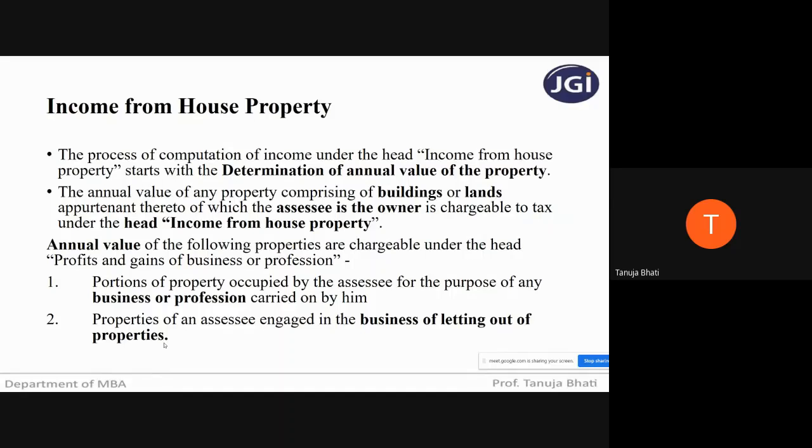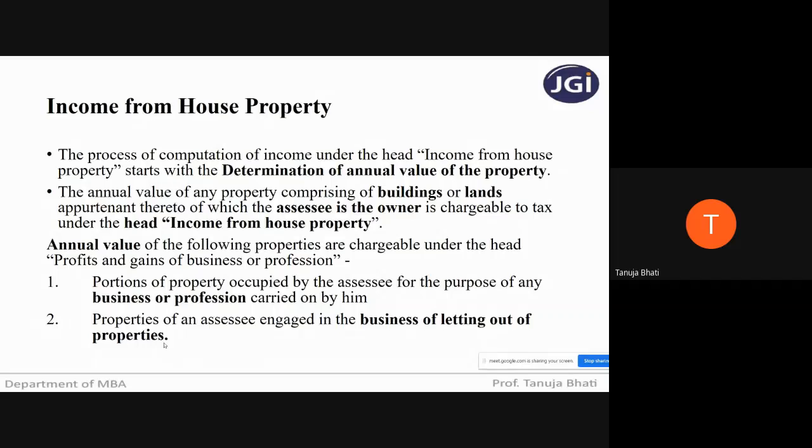So there the main business of the SSC is to let out the property. Therefore, the income that he's generating from that property will be charged under the head profits and gains of business and profession, and not under income from house property.